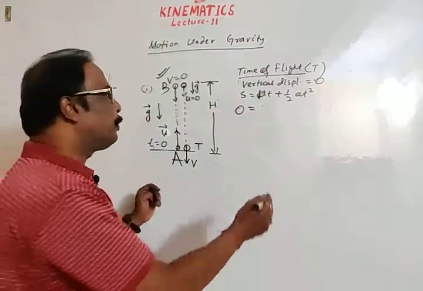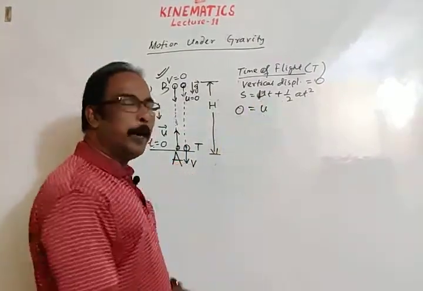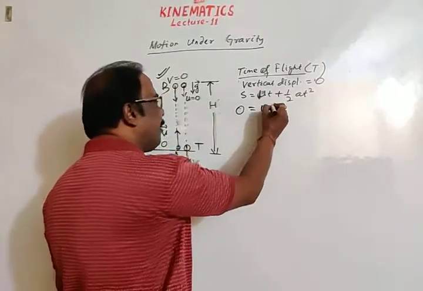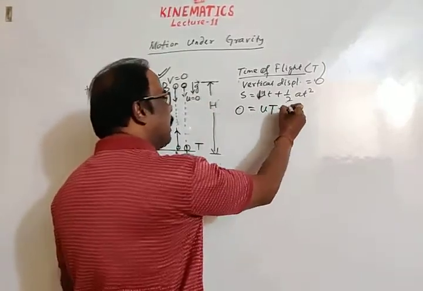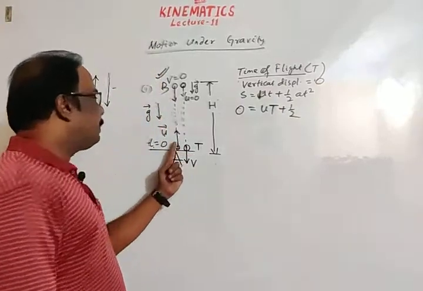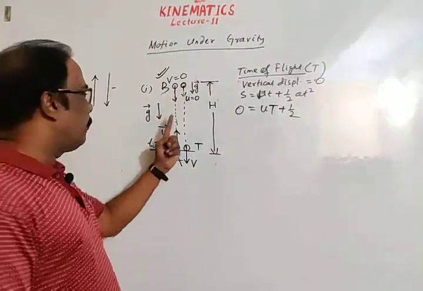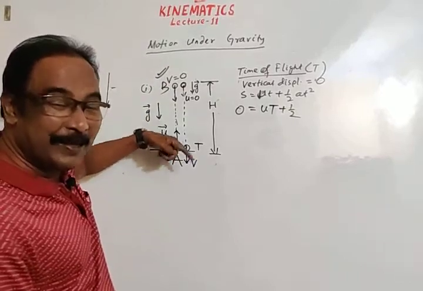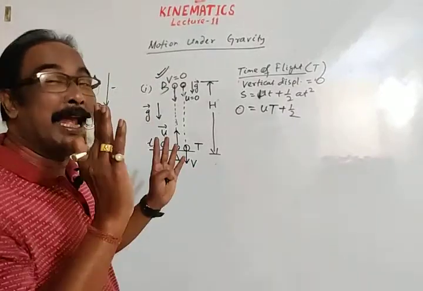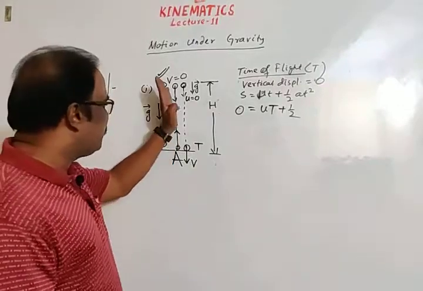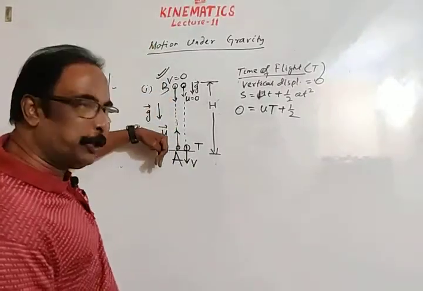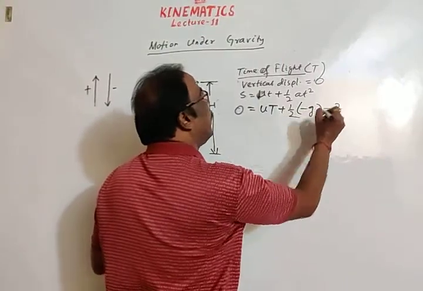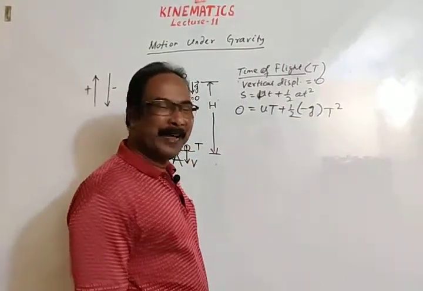Initial direction is positive, so take U as positive. T is the whole time, the time of flight t, plus half a. U is in the upward direction but g is vertically downward. Initial direction is positive, U is positive, g is opposite to the initial direction, so g is negative, and t square means square of the time of flight.